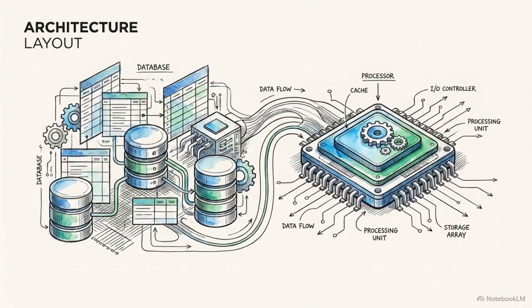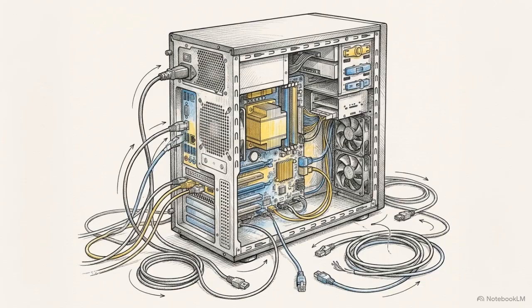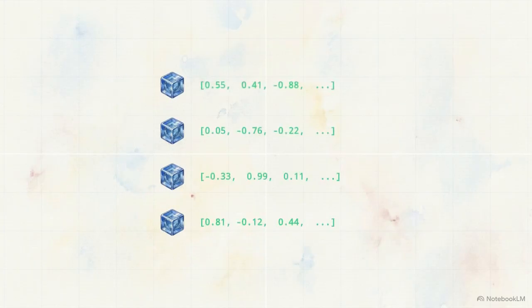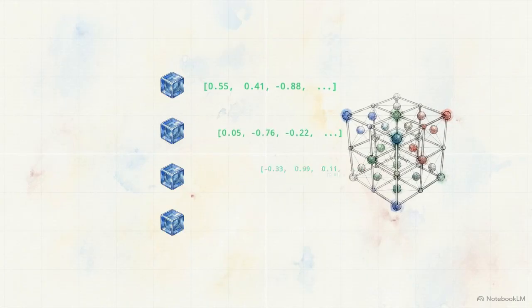To solve information failure, engineers use an architecture called Retrieval Augmented Generation, or RAG. Rather than letting the AI rely on its own training data, RAG forces the model to use a custom, factual search engine before it generates a single word. This starts by breaking large documents down through chunking, slicing text into digestible segments. Next, segments are converted into embeddings, numeric representations of semantic meaning. Finally, these coordinates are indexed inside a vector database, creating an organized 3D grid to instantly locate related concepts.